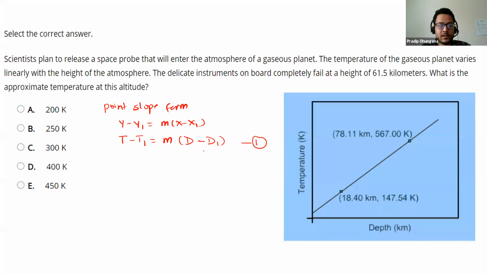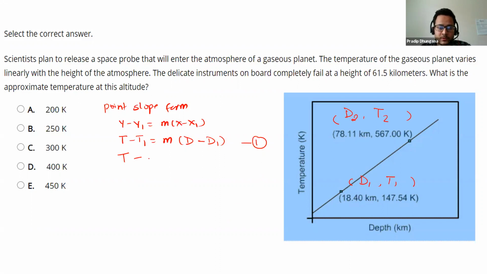Or you can think of it as y2 minus y1 over x2 minus x1. Let us suppose this one is your first point and this one is your second point. So the first point is d1, t1, which is your depth and temperature. Okay, let's substitute d1, t1 in our equation.